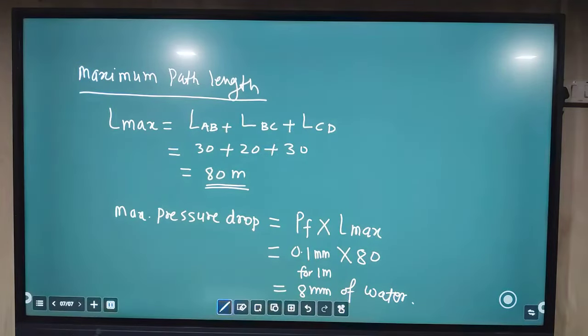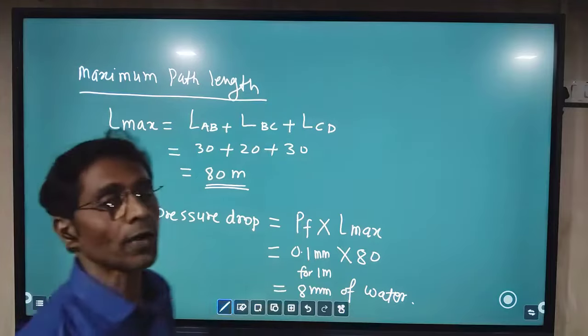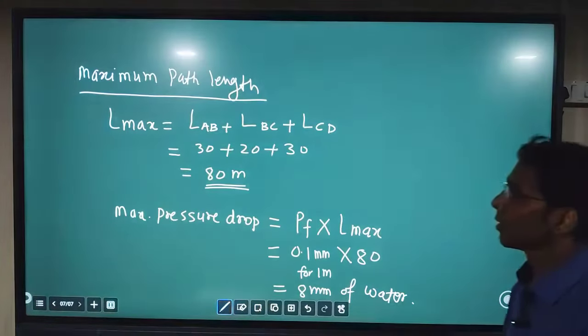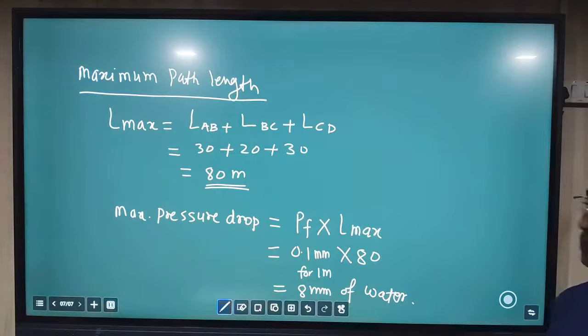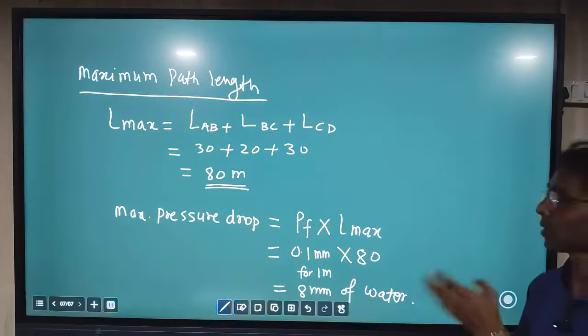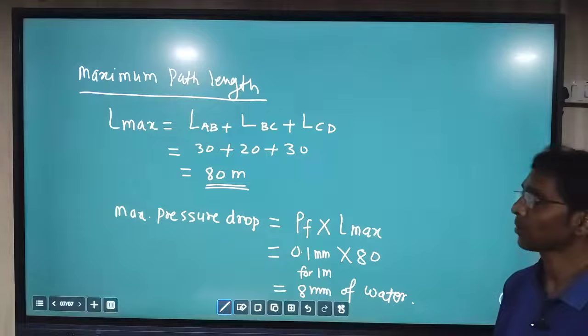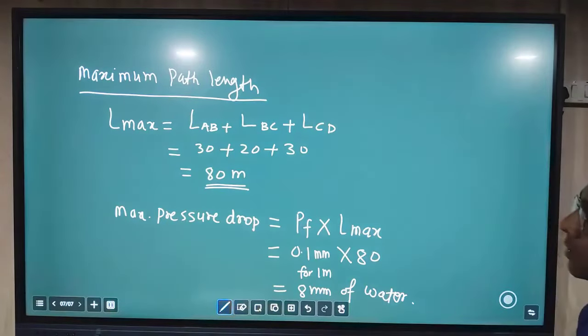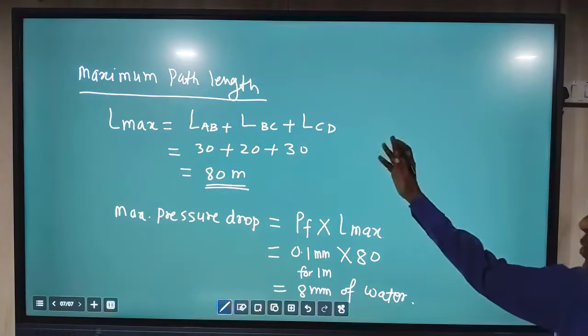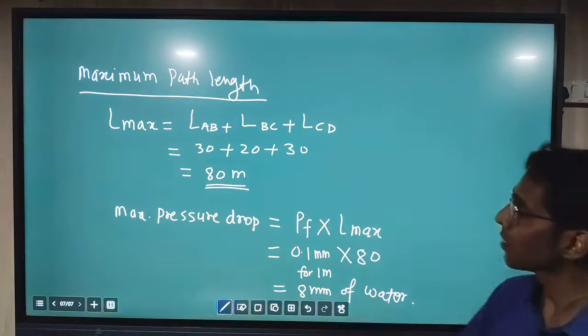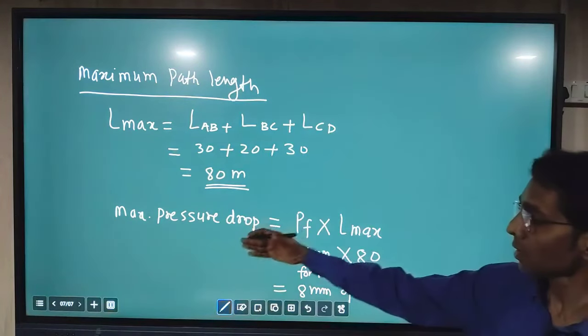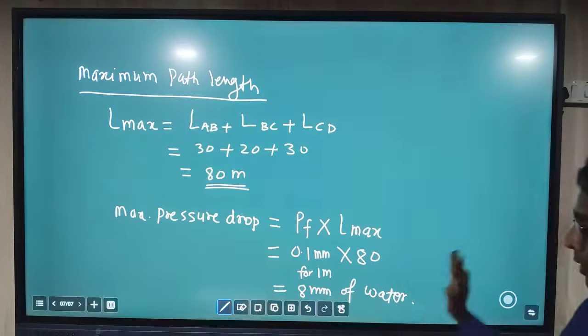So in this way, in this numerical, we have seen how to find the diameter for the different sections of the duct, then the velocities through that duct. Then we have calculated dynamic pressure values for the respective duct sections. After that, we discussed how to find the maximum path length, and by using that path length, we calculated the maximum pressure drop.